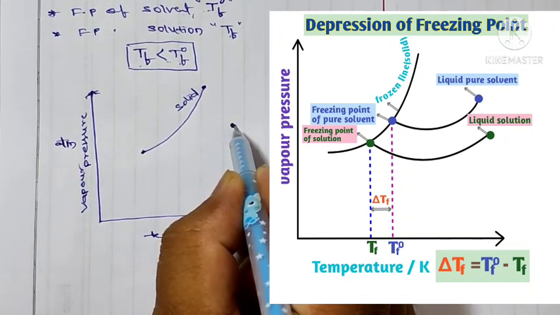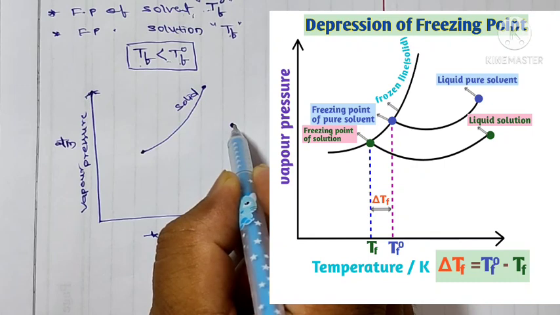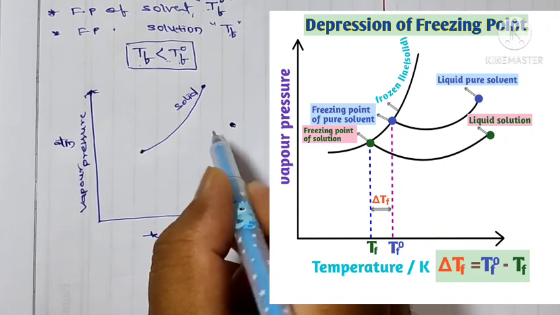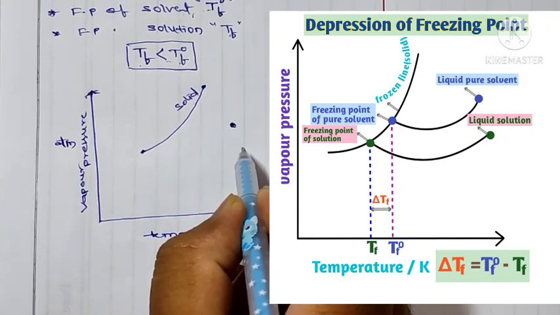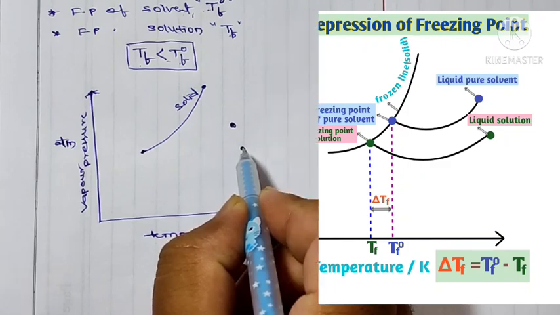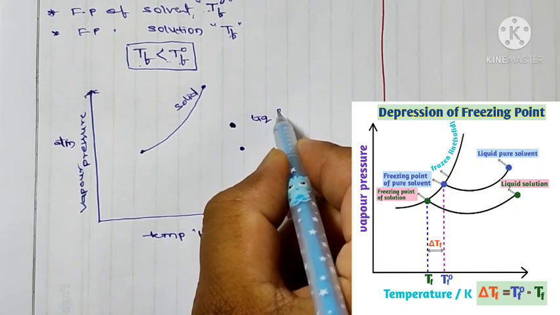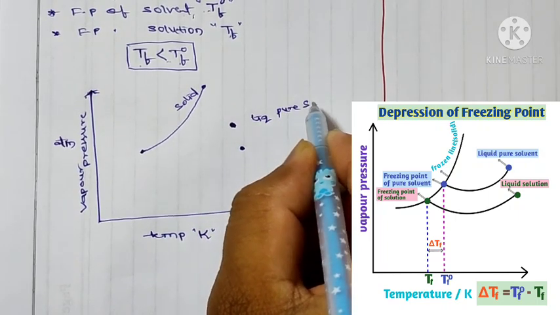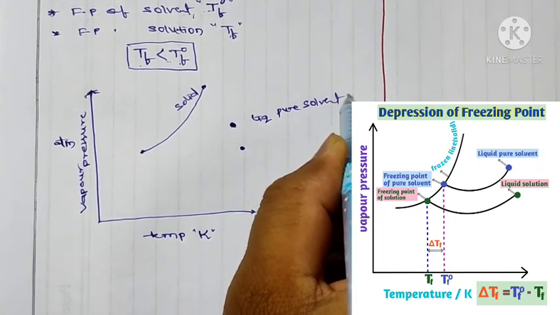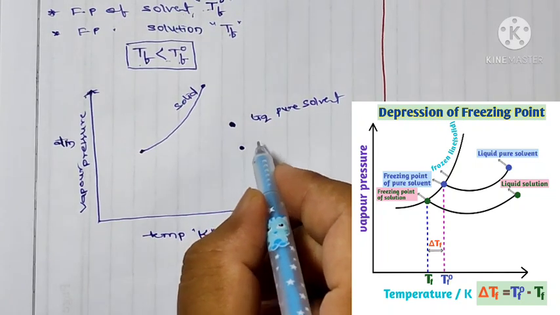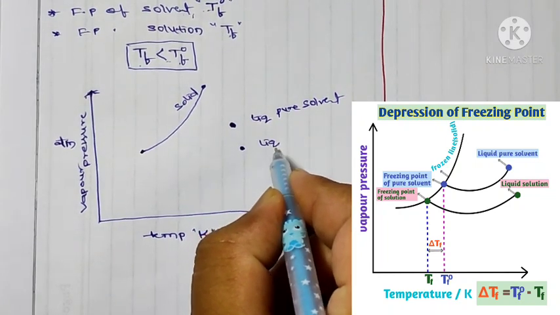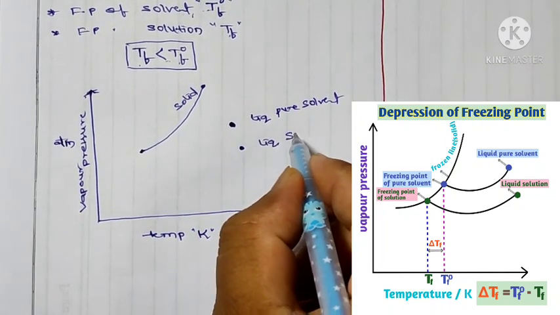This is the point of pure solvent in liquid phase, and this is the point of solution. It is a liquid pure solvent, and it is a liquid phase of solution.